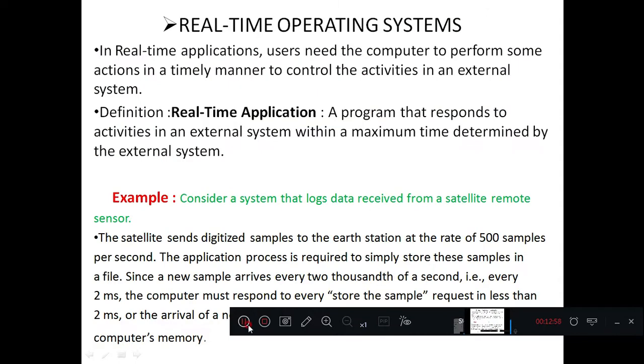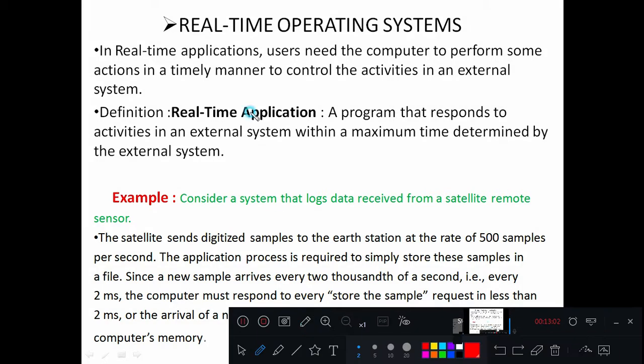Next, the second class of operating system is the real-time operating system. As the name itself tells, this operating system should perform jobs for real-time applications, right? So real-time applications should have a real-time operating system which performs the jobs in a timely manner. Time constraint is a very prime concern here, right? So let us see what a real-time operating system is.